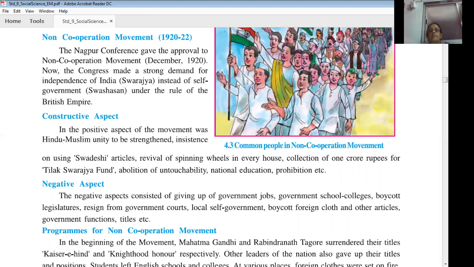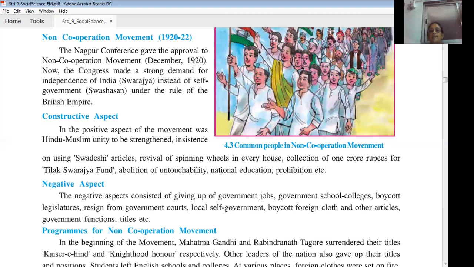This non-cooperation movement had both a constructive or positive aspect and a negative aspect. What were the constructive aspects? First, Hindu-Muslim unity to be strengthened. Second, people were encouraged to use Swadeshi articles. Third, revival of spinning wheels in every house. Spinning wheels means a charka for making handloom clothes. Then collection of 1 crore rupees for the Tilak Swarajya Fund, abolition of untouchability, national education, prohibition of liquor, etc.